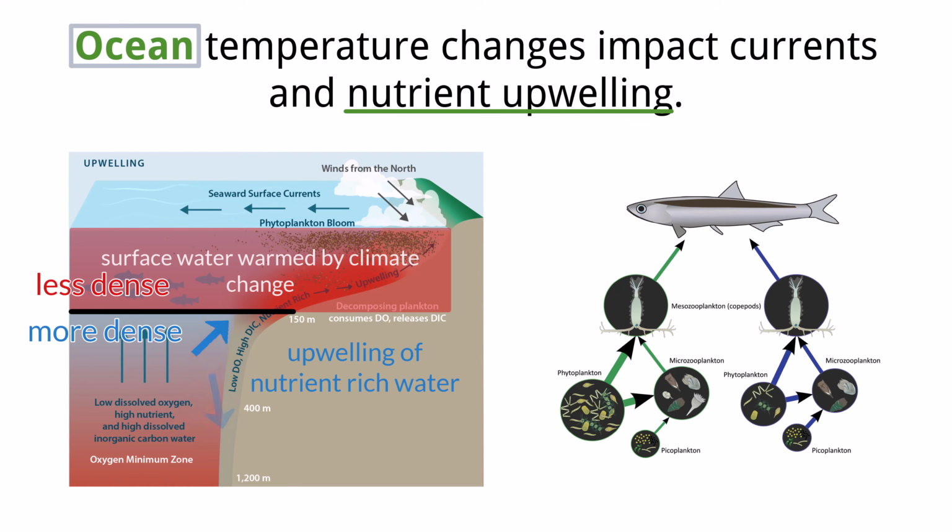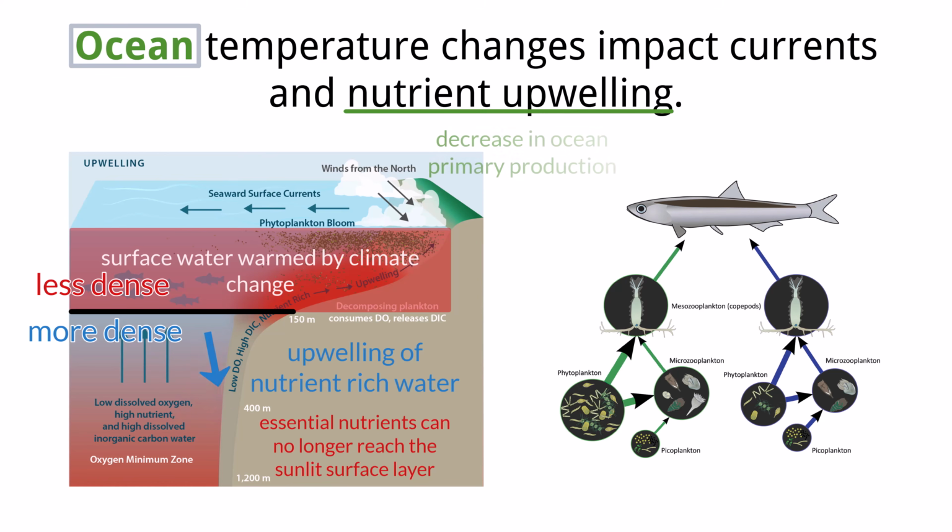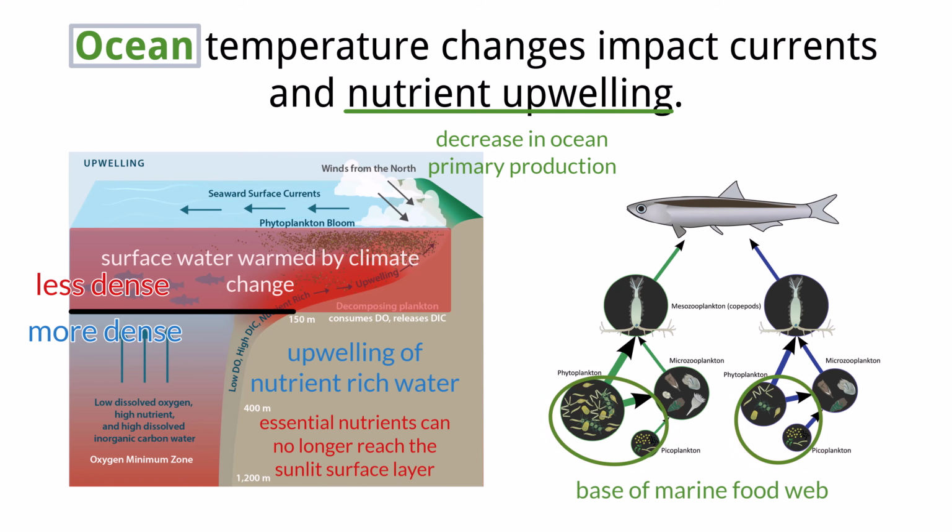This stratification prevents essential nutrients, like nitrates and phosphates, from reaching the sunlit surface layer where photosynthetic organisms live. The reduced supply of nutrients leads to a decrease in ocean primary production, as phytoplankton, the base of the marine food web, cannot grow and reproduce as efficiently. Since phytoplankton are the primary producers, a decline in their population diminishes the energy available at the lowest trophic level.